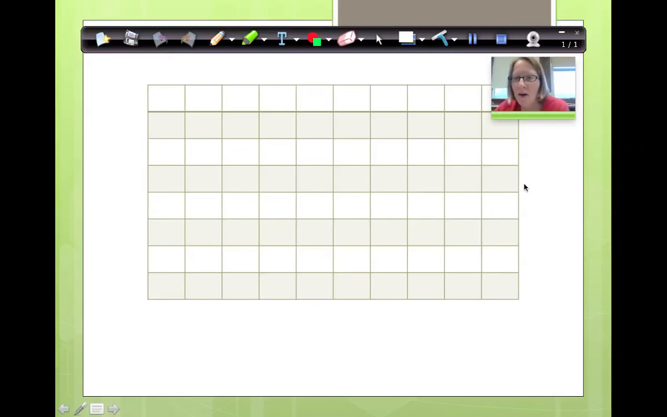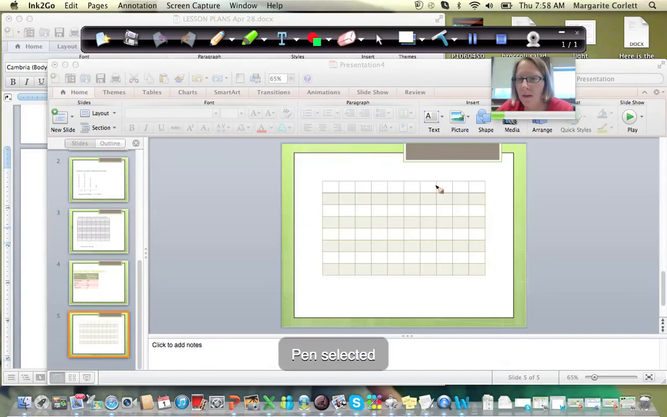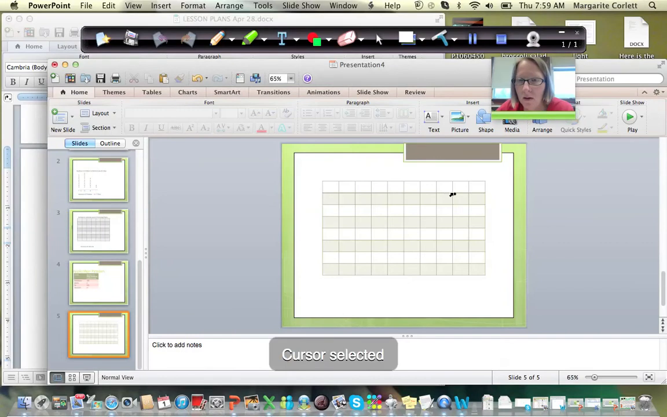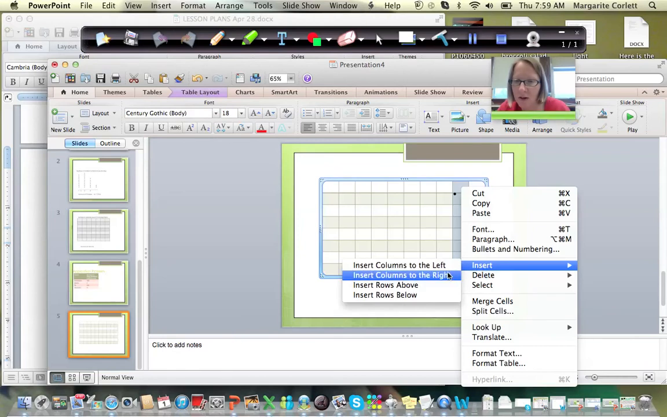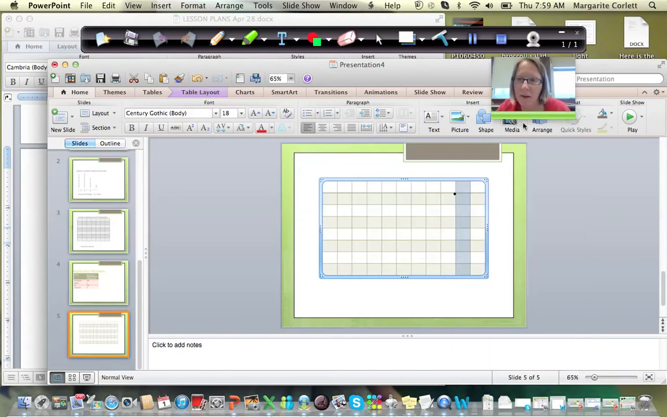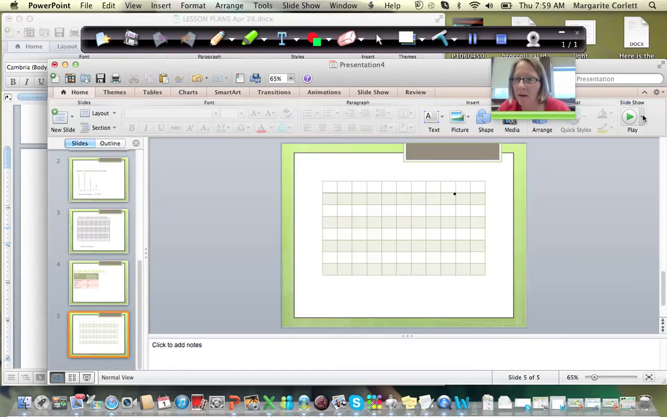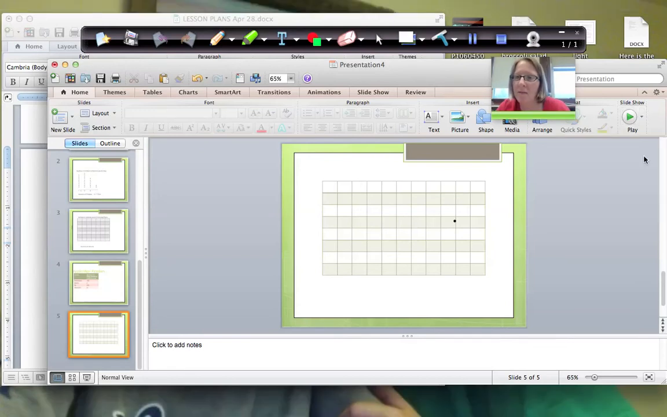Now I am one column short here. So I'm going to draw one column over here. Well, look, that being said, I could fix that too. Now, this one I'm going to highlight. I want to highlight this whole thing. I right click. I can insert columns to the right. That gives me 11. Now I'm ready to rock and roll. Okay, from the current slide. Okay, great.